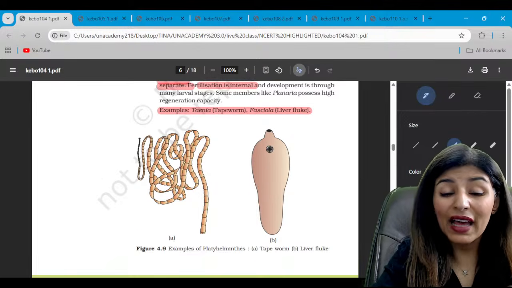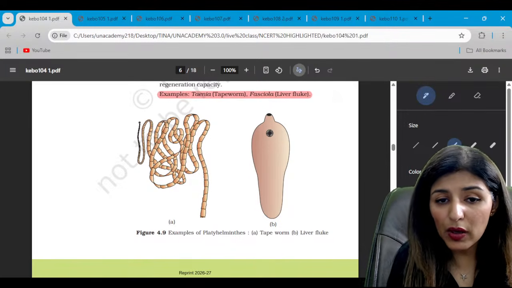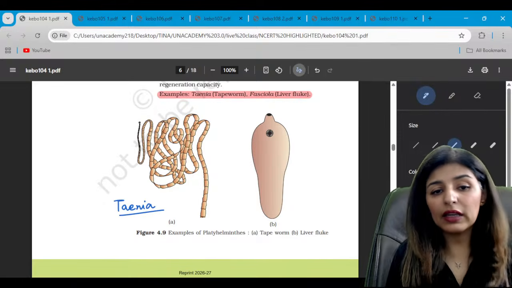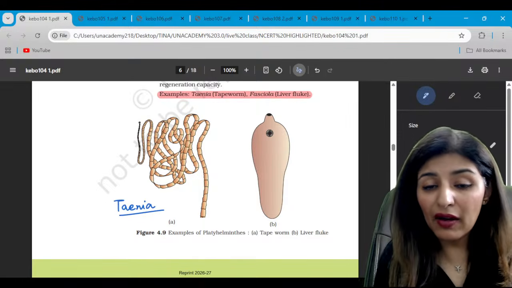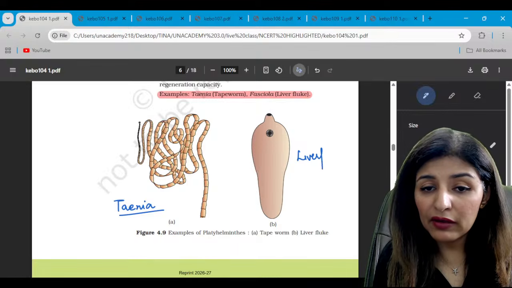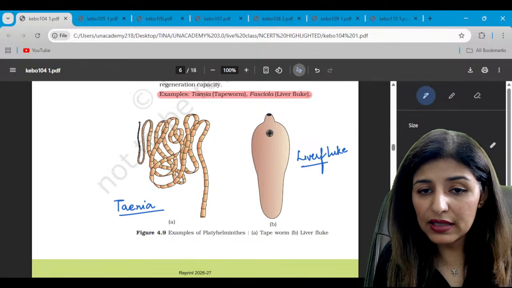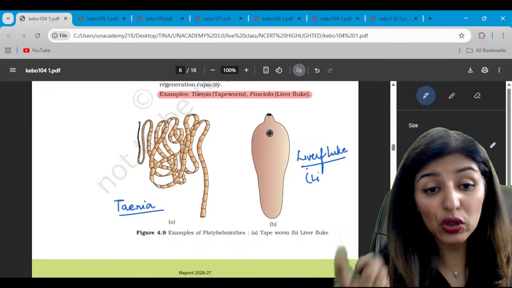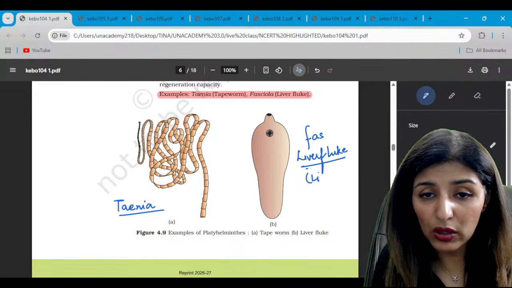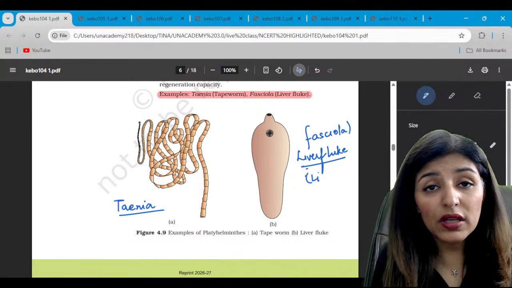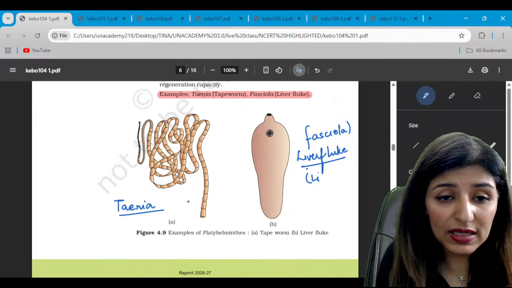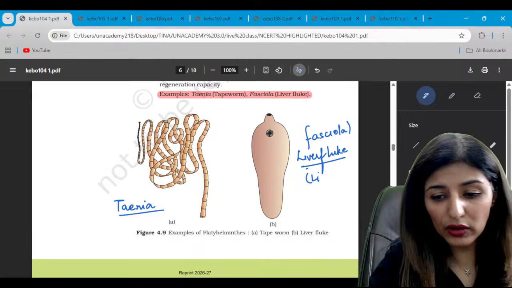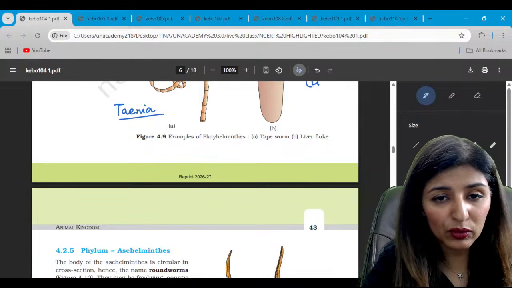Now moving on to the diagrams of Platyhelminthes. The first one represents the tapeworm, also known as Taenia, right? Both are flatworms, while the other one is liver fluke. Is that clear? So liver fluke is also known as Fasciola. This is also known as Fasciola, going to cause liver rot or fasciolopsis, while Taenia is going to cause teniasis. Is that clear? Both infections occur by contaminated food and water.